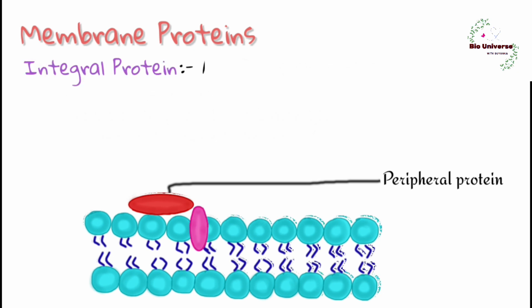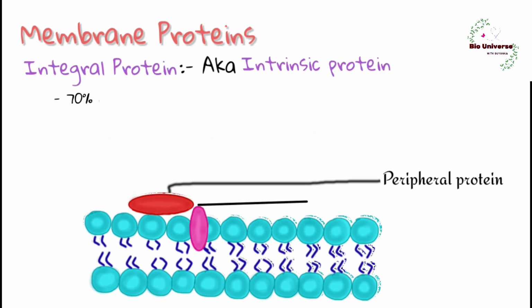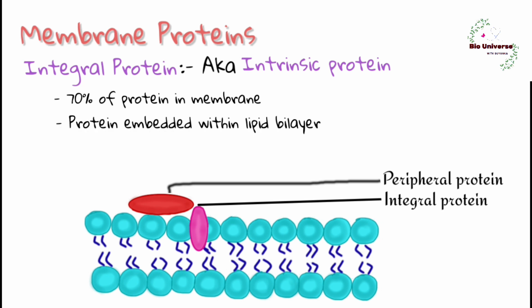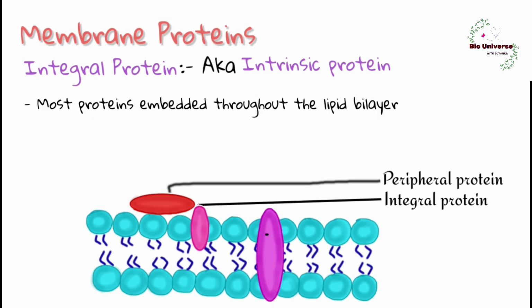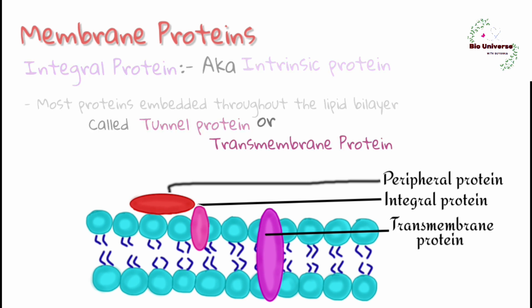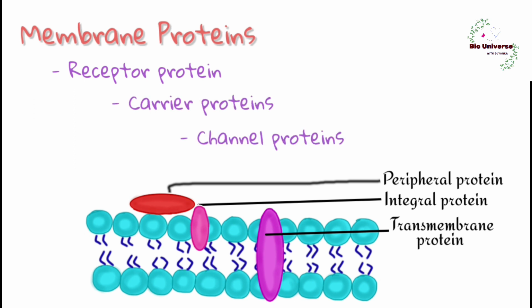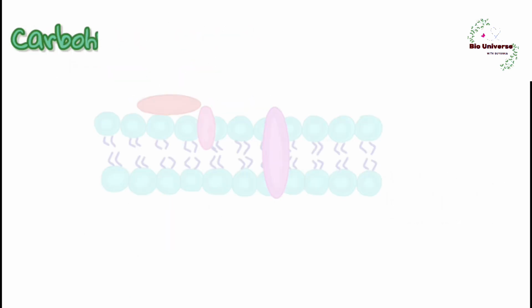Integral proteins are also known as intrinsic proteins. 70% of the proteins are integral. These proteins are embedded within the lipid bilayer with the help of hydrophobic interaction. Most integral proteins span throughout the lipid bilayer and are called tunnel proteins or transmembrane proteins. Receptor proteins, carrier proteins and channel proteins are also present in the membrane. We will discuss membrane proteins later in a separate video.